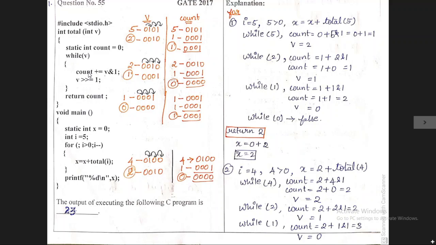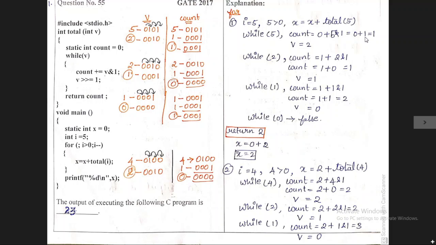Inside the while function, we have two further statements. The first statement is count plus equal to v and 1. This is the unary operator and symbol. So we have to do the AND operation for v and 1. That is what I have written here. Count equal to, initially the count variable holds the value 0, plus the v value is 5. That is what I have written, 5 and this one is 1. After doing the AND operation for 5 and 1, we finally get the value 1.